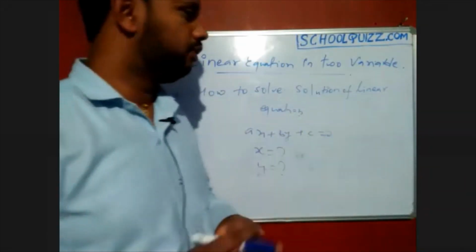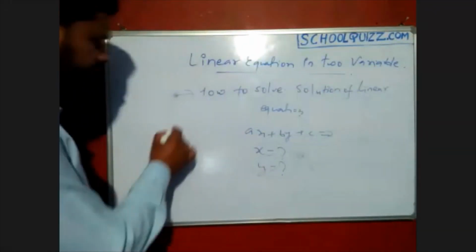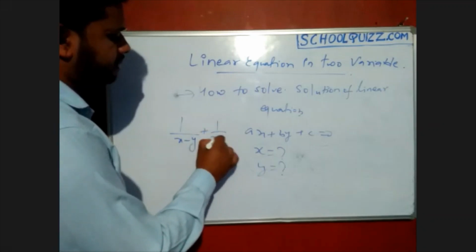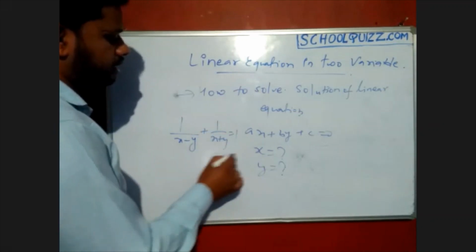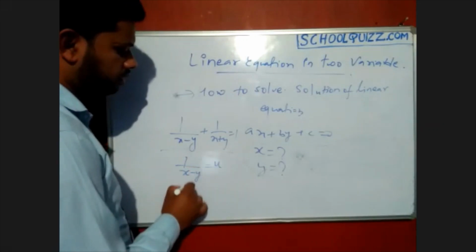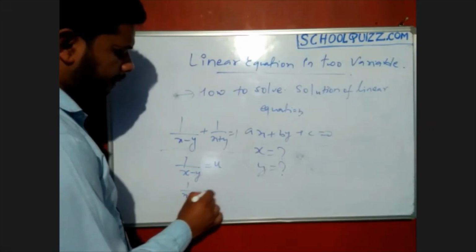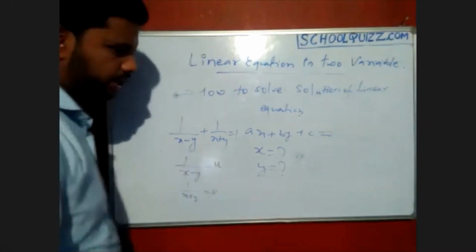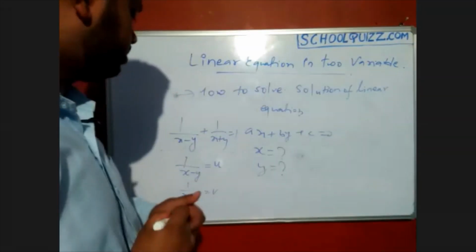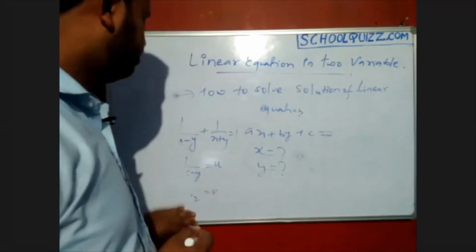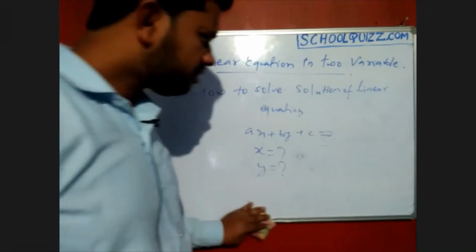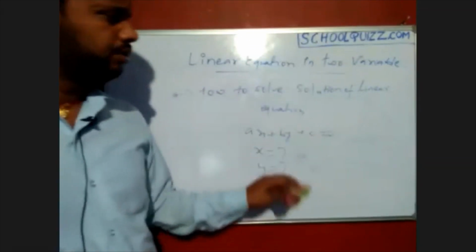Reducible form means they will give you something like 1 by x minus y plus 1 by x plus y equals 1. So we term x plus y as u, or 1 by x plus y as v. Like that we can change the variables and find the solution of those equations. Again we solve for u and v, again we plot, and then we find x and y from there. These things we are going to do one by one.